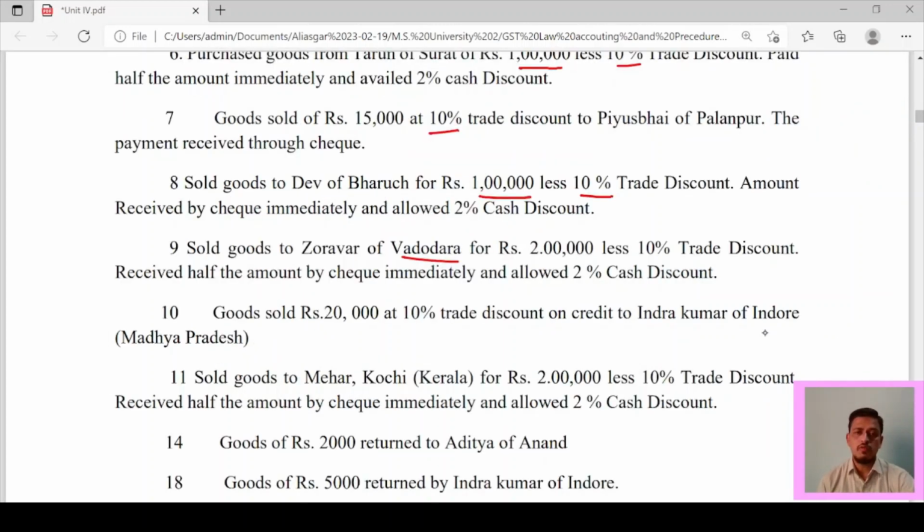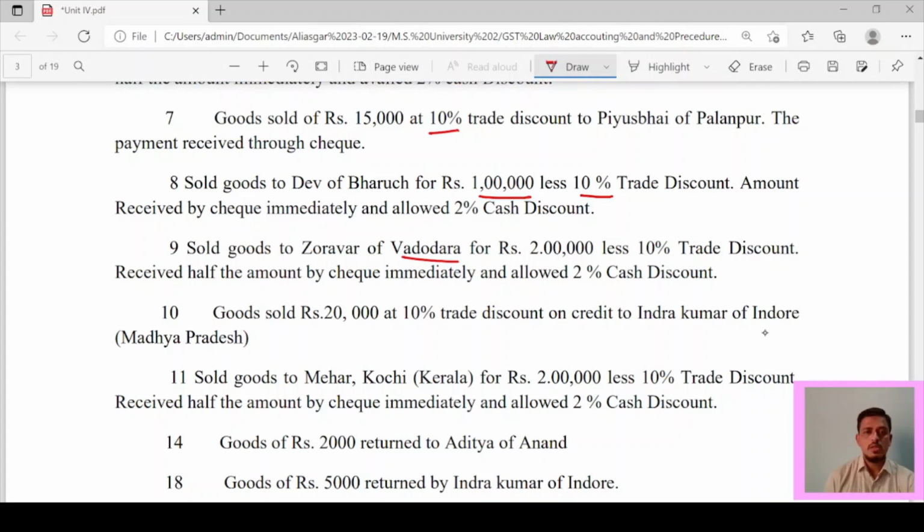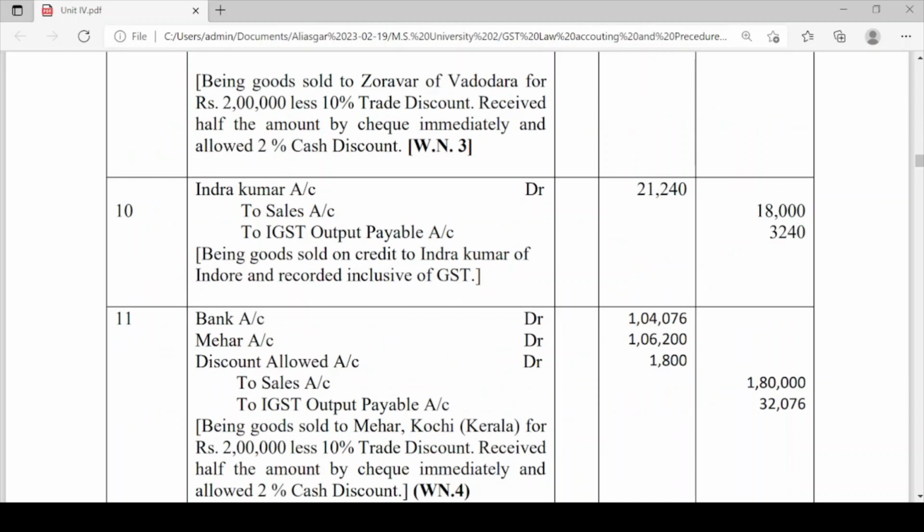Goods sold for rupees 20,000 at 10% trade discount on credit to Indra of Indore, Madhya Pradesh. Here, location of supplier and place of supply is in different state. Different state, IGST will be levied. Indra Kumar account debit 21,240, to sales account 18,000, and on these 18,000 you have to calculate IGST.